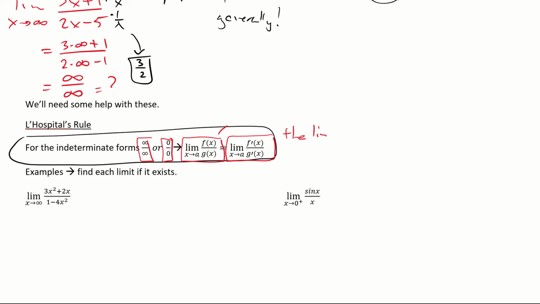The limit of the ratio of the functions is equal to the limit of the ratio of the derivatives.